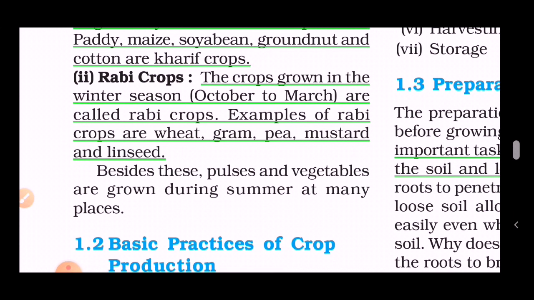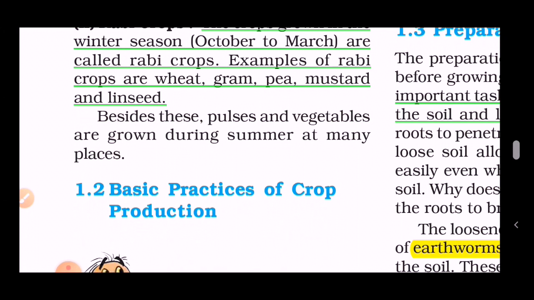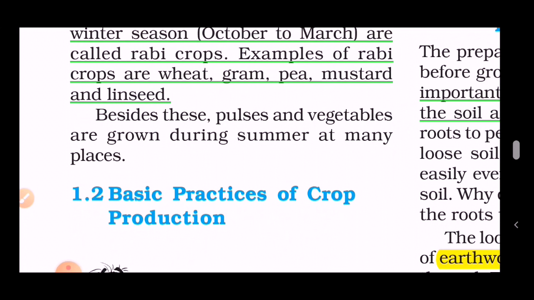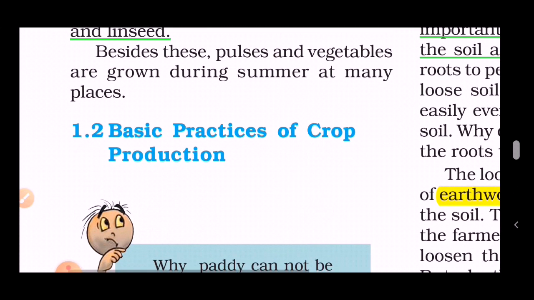Remember the examples. If possible, take a paper and note all the examples in a way that you can understand. That helps your understanding. What I am telling you is to make your own notes. That will help you a lot. Besides this, pulses and vegetables are grown during summer at many places. I believe ragi is one such crop, one of the pulses which is grown in summer.